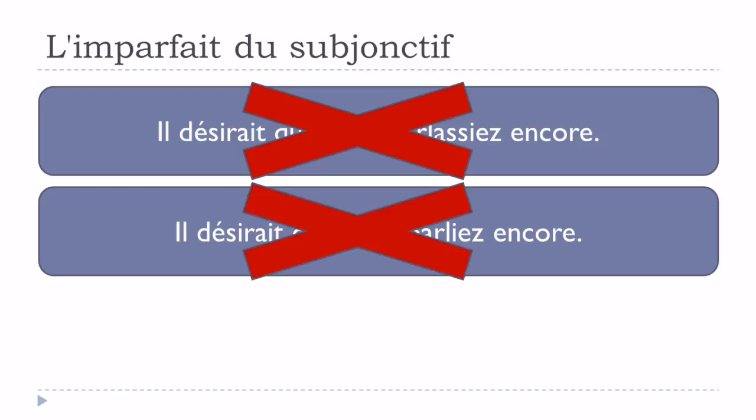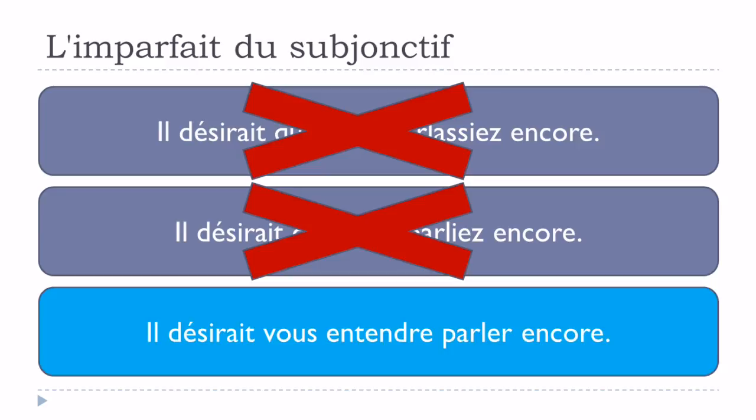So the only way that we would have a correct sentence would be to modify it and get il désirait vous entendre parler encore. Okay, and it's quite interesting here because the first one was correct, but it's not used anymore. I mean, this imparfait du subjonctif here for vous, as you saw, it's quite heavy and it's not used. The second one in here, it's not possible because it's not correct. And this is the reason why we tend to use a structure.